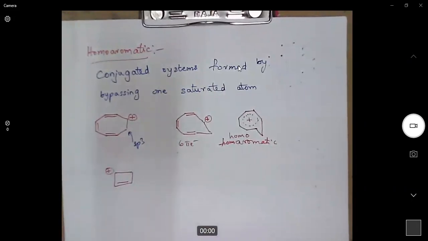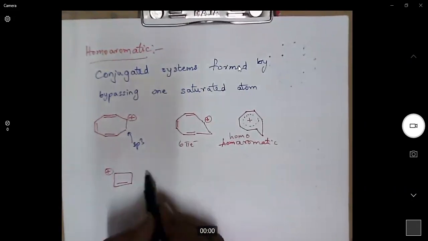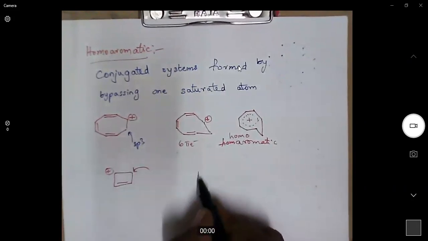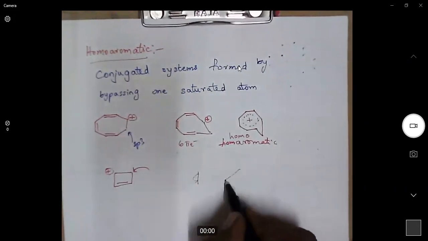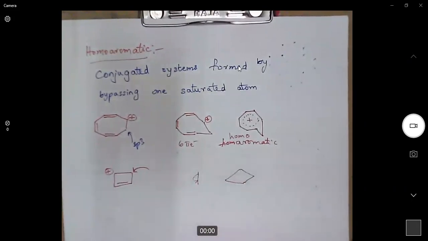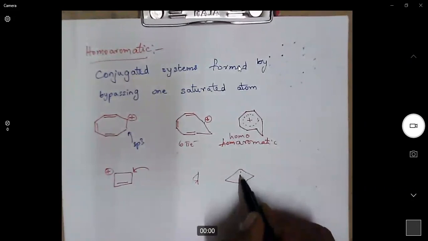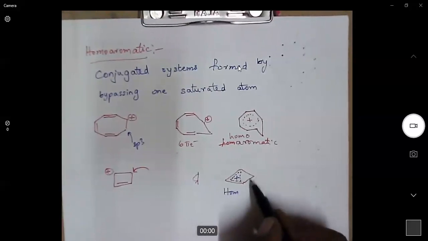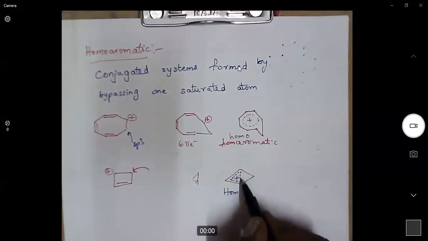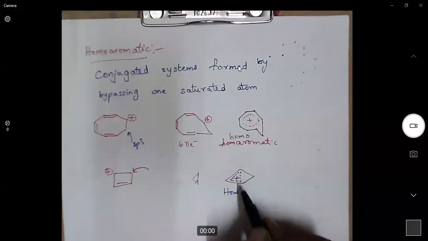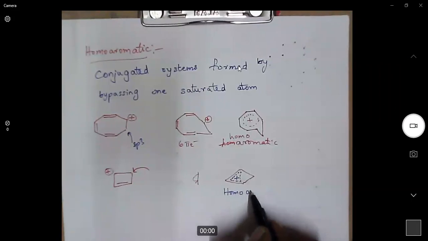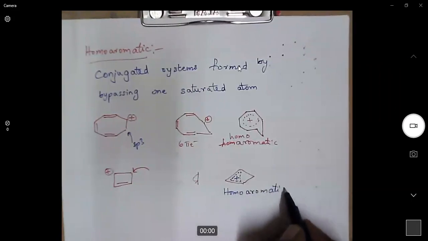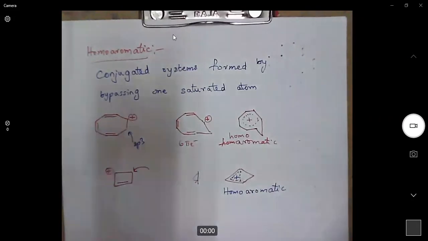Cyclopropenyl cation is an aromatic system. So in this molecule, when we bypass this sp3 hybridized carbon, we can write it like this. You just consider only these 3 carbons with a positive charge. This is again aromatic. So we are bypassing this carbon. Just look at these 3. It is also a homoaromatic molecule.